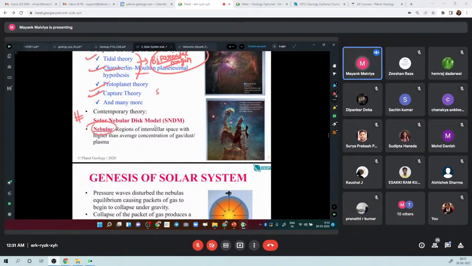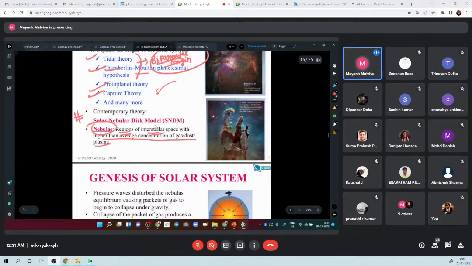Gas clouds, right? Kaushal is saying a nebula is a gas cloud. Anything else? Shridhar is saying hot gas cloud, right? So yes, essentially they are gas clouds. Somebody is also saying on YouTube that these are the birthplaces of stars. Yes, a nebula is a birthplace of stars, but basically nebulae are regions in space which have higher than average concentration of gas, dust, and plasma, right?